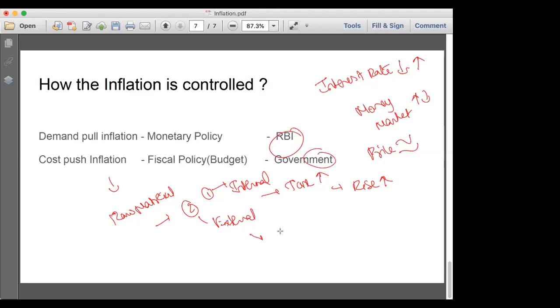And then the external factor is the core sector. When there is an increase in the price of the core sector, then obviously there will be an increase in price and it leads to inflation. So this is controlled by both RBI and government. RBI controls it through the monetary policy, and government controls it through the fiscal policy. So this is it for inflation.